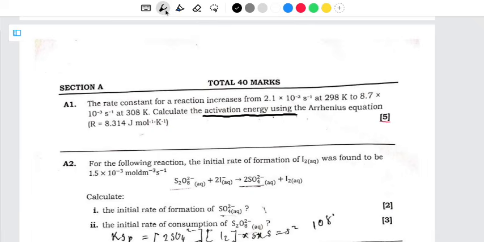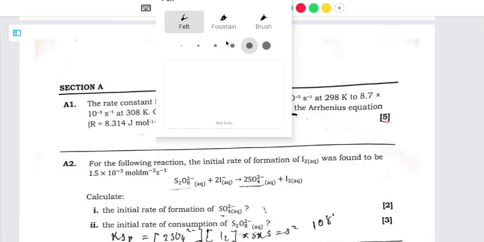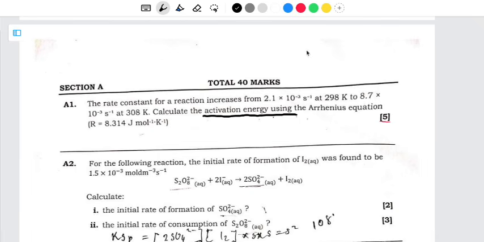What I'm going to do here is collect the data, and then we can know which formula we are going to use. So we have the rate constant K1, which is equal to 2.1 × 10^-3 per second. We also have temperature number 1 in kelvins, which is 298 kelvins.